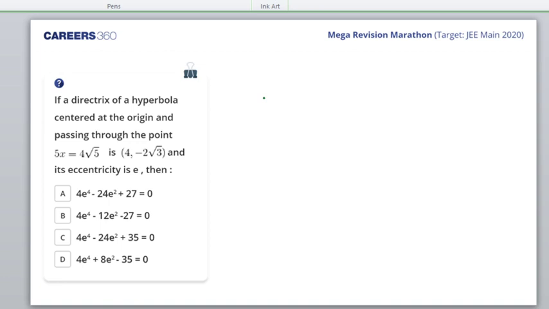Give the answer to this question. Directrix of the hyperbola centered at the origin and passing through the point 4 comma minus 2 root 3 is 5x equal to 4 root 5, and the eccentricity is e. It's a calculative question. Go ahead with the question, students. So it's a calculative one. This question is a calculative one.